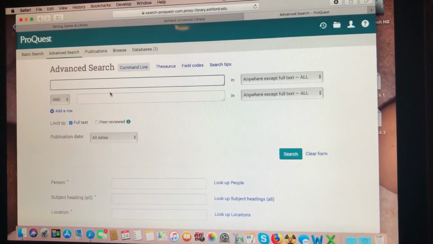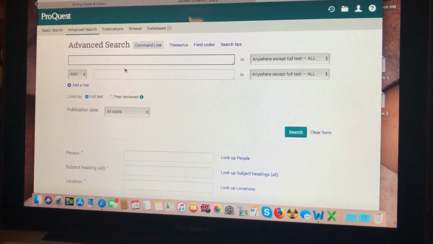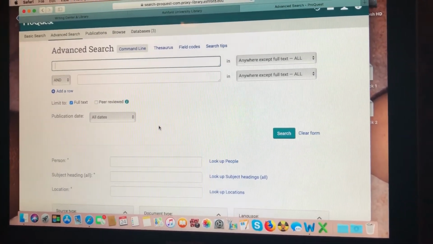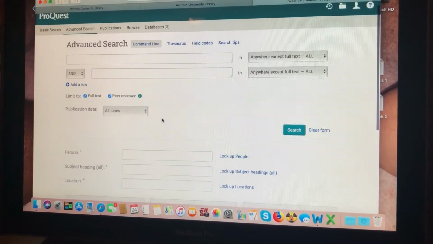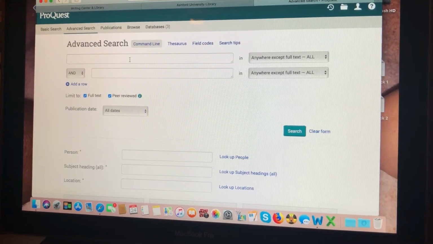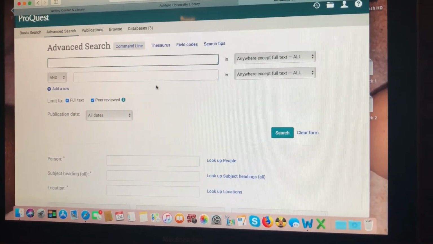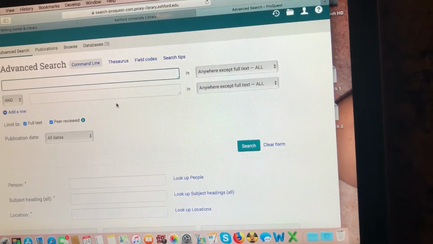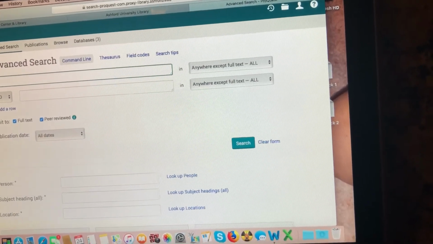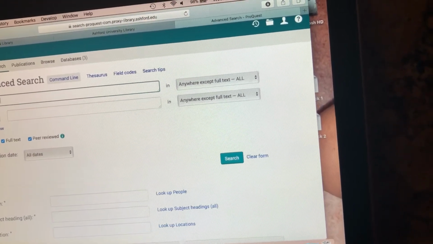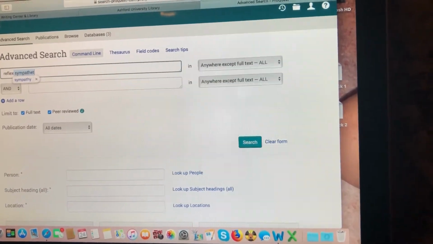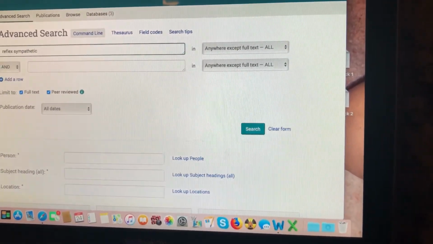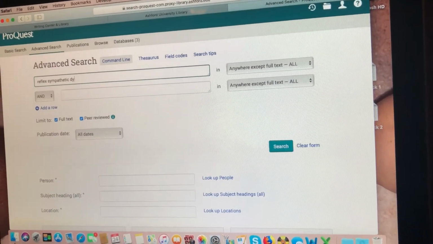Now, just because we are here, and it's the same type of thing, you always want to make sure, though, that it's peer-reviewed, you guys. You always, always, always want to make sure that it's peer-reviewed. So, just for fun, let's type in reflex sympathetic dystrophy.